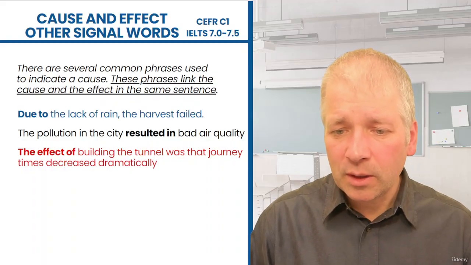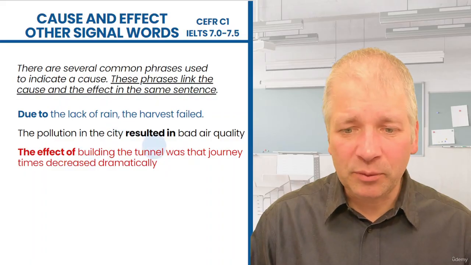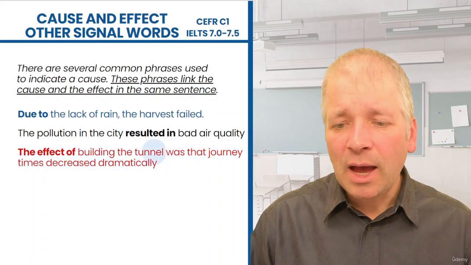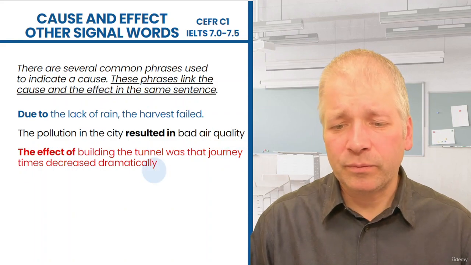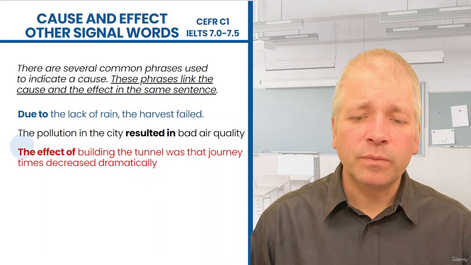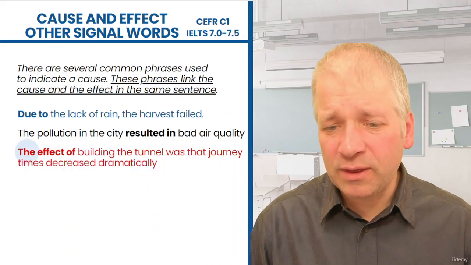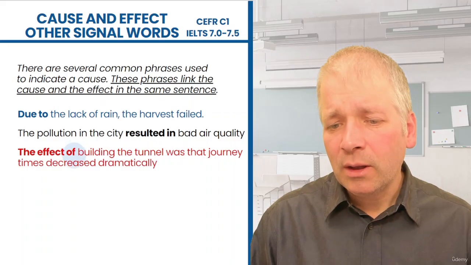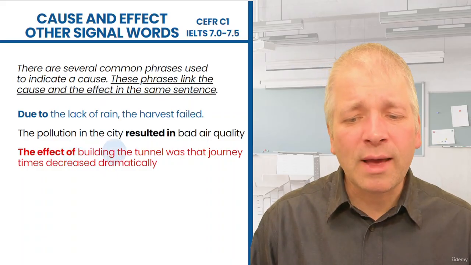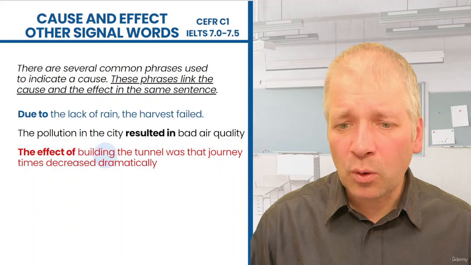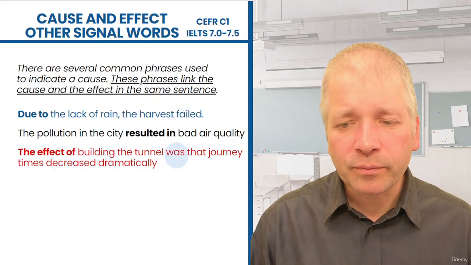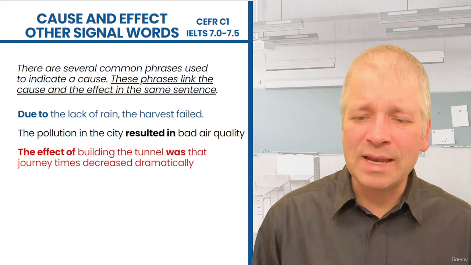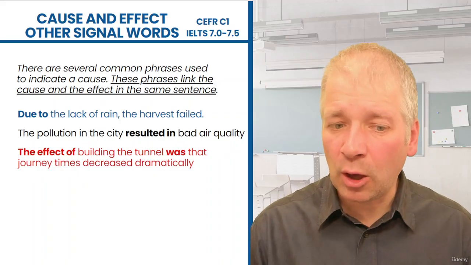So literally, they built a tunnel, building the tunnel, and something happened after. Journey times decreased dramatically. So to make this work, really you have to start with the effect of, then the cause activity in participle form, or a simple noun phrase, then our verb was. So really when we use the effect of, we need that verb to go in there.